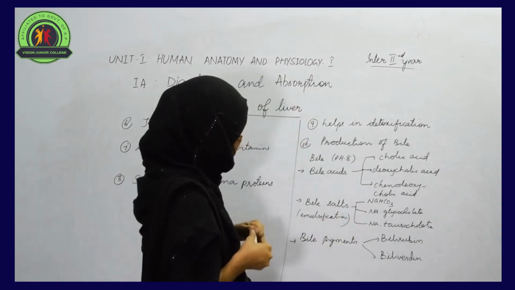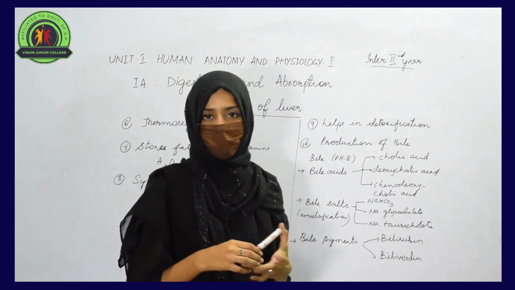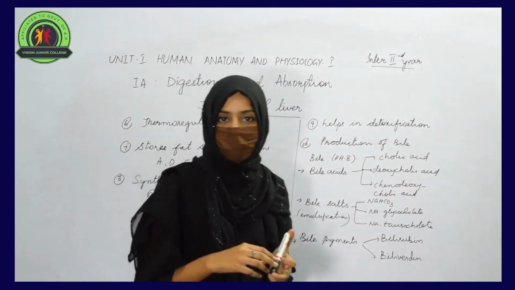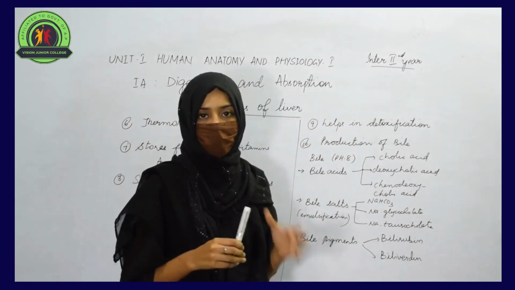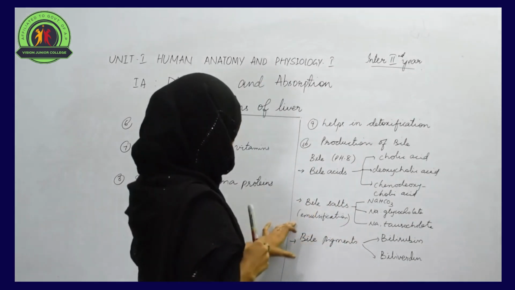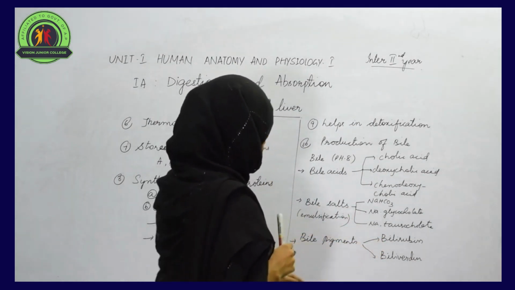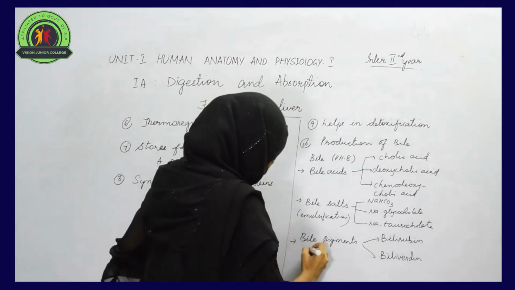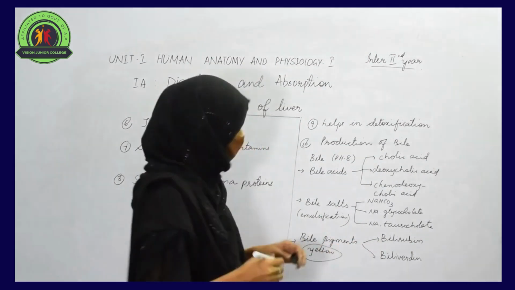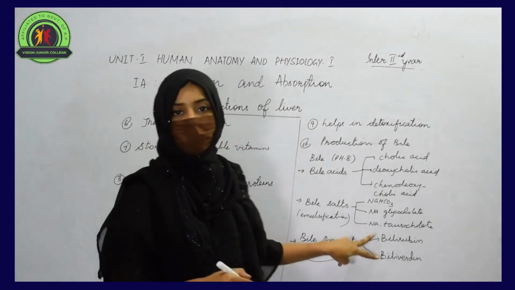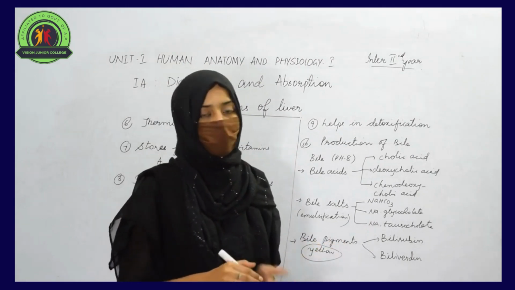These kinds of bile salts help in the process of emulsification. So what do you mean by the process of emulsification? It's a process by which the fats are broken down. The breaking down of fats is called emulsification. Bile pigments like bilirubin and biliverdin are also present, and these pigments are yellow in color. So the fecal matter which comes out of our body is yellow in color due to the presence of these two pigments.